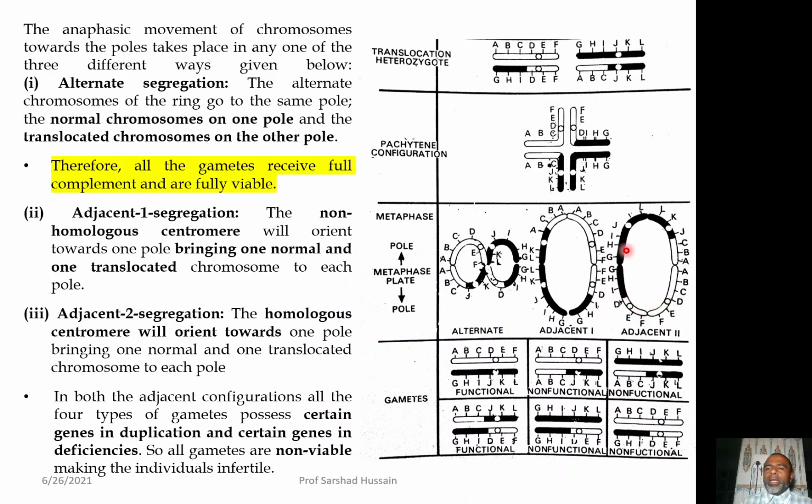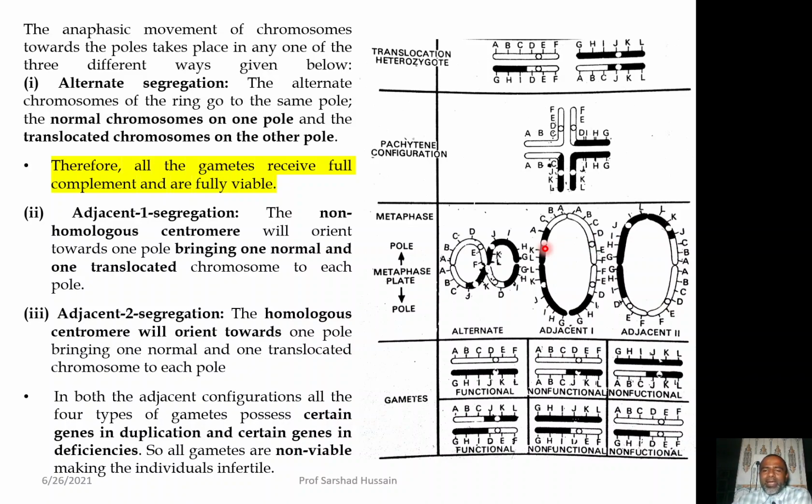In this way also they have one normal and one translocated chromosome on one pole of the spindle apparatus, and here again one normal and one translocated. So, this is again the same result, one translocated and one normal, but here you are having the homologous centromeres on one pole. Similarly, here you are having the non-homologous centromeres.